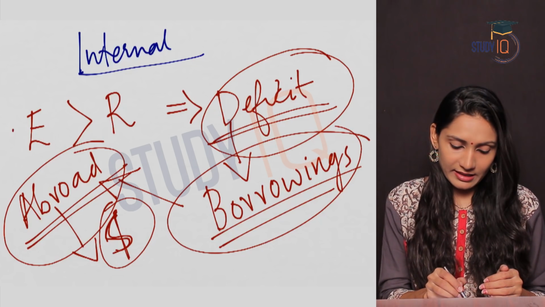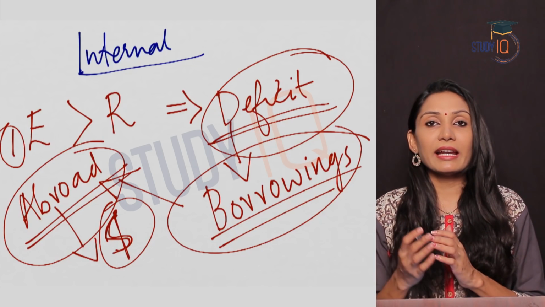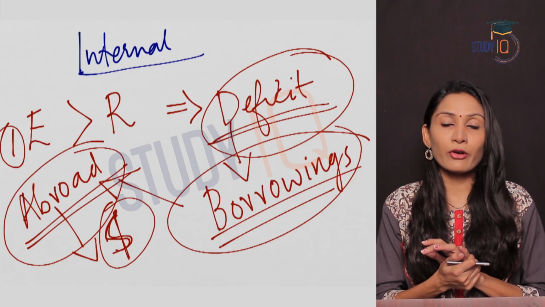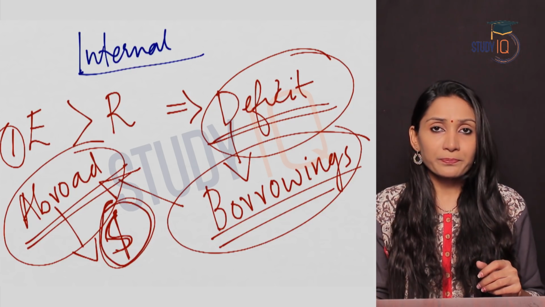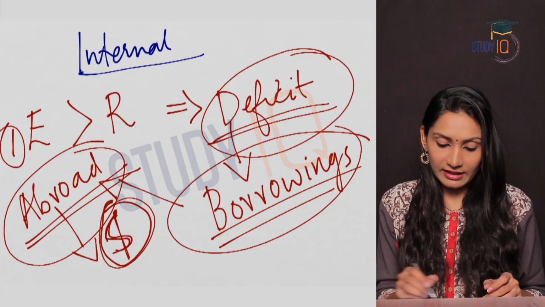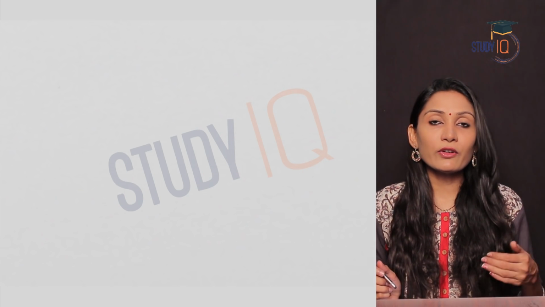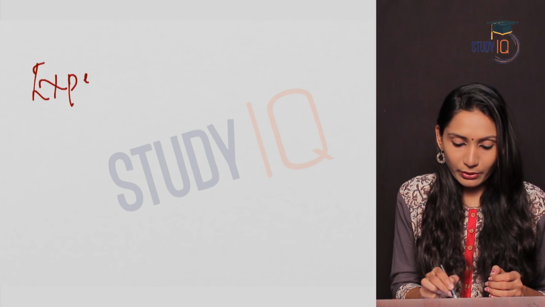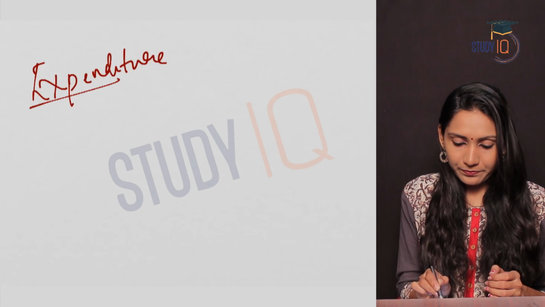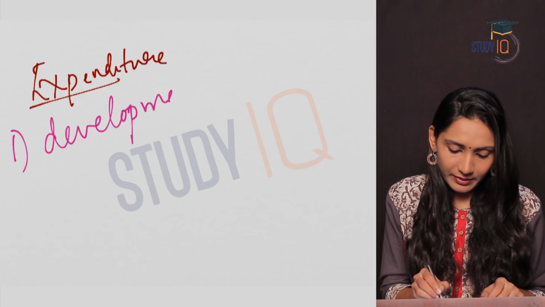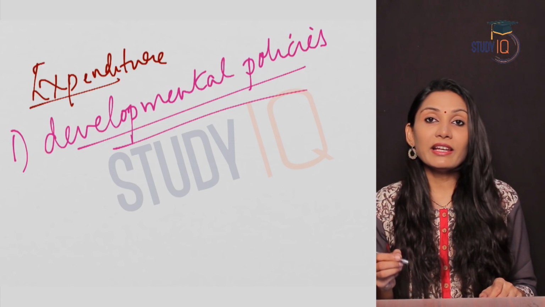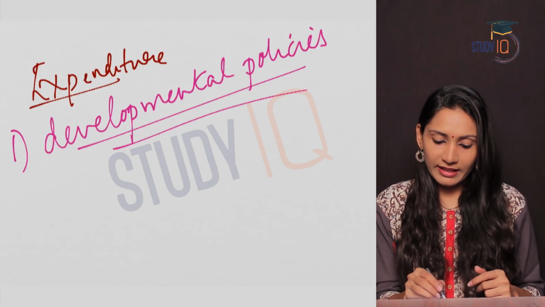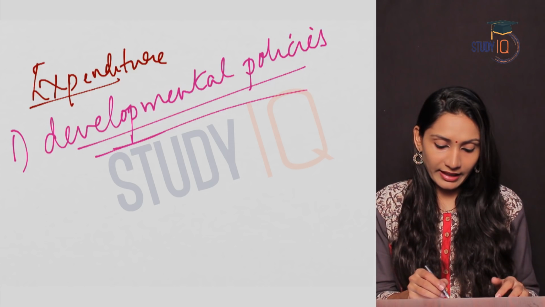So this was one reason. Increased expenditure of the government led to borrowings from abroad, and this had to be paid in terms of forex. This was one reason for the decrease in forex reserves of the country. And what were the reasons for this increased expenditure of the government? This increased expenditure was due to various reasons, like the developmental policies of the government. When we learn about the 5-year plans in India, we will see in detail what were the developmental policies of the government during that time.